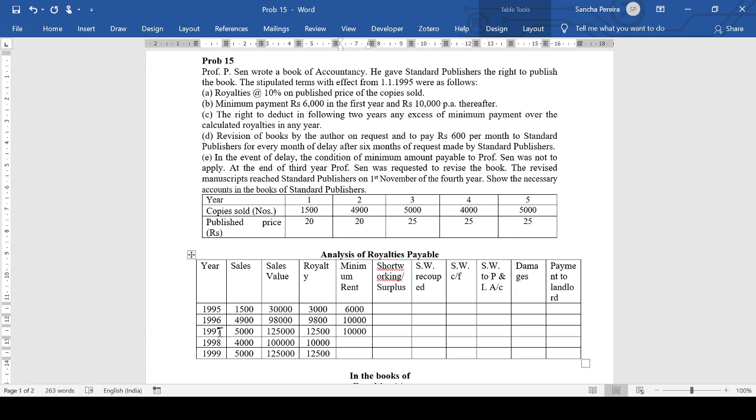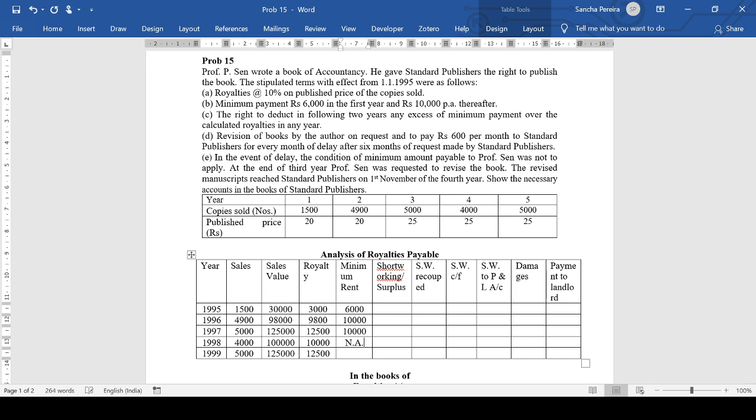He handed it only on 1st November 1998 of the fourth year. So from 30th June to 1st November, how many months of delay? July, August, September, October. 4 months of delay. So he has to pay 600 for each of those 4 months. Plus, he does not get the minimum rent.